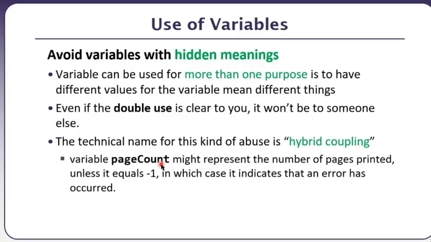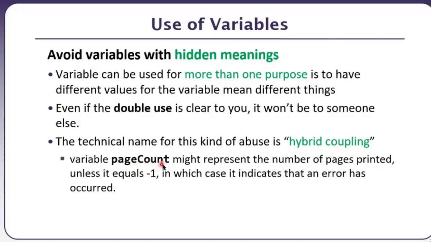But we, being a programmer, sometimes abuse this name, and this concept is called hybrid coupling. हम hybrid coupling ऐसे करते हैं कि with this page count, we somehow have a hidden meaning of this page count variable, and that is if the value of page count is -1, please listen to me very carefully.